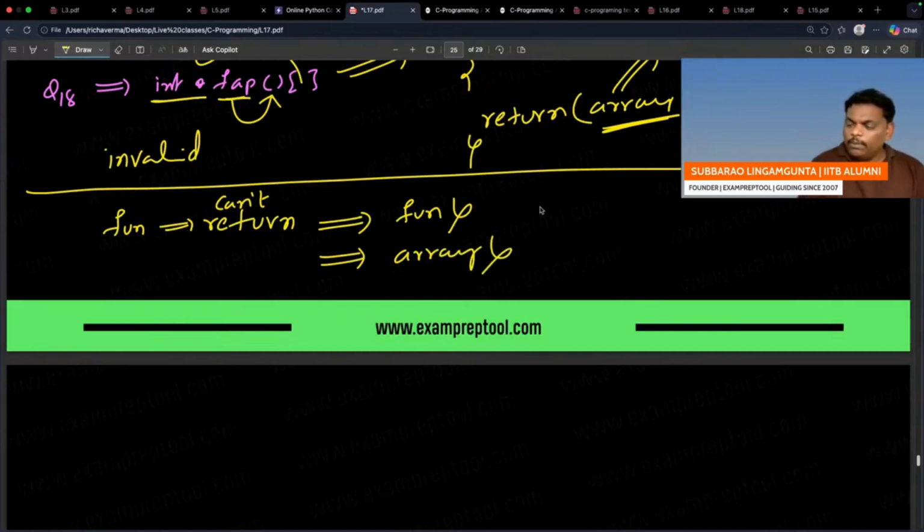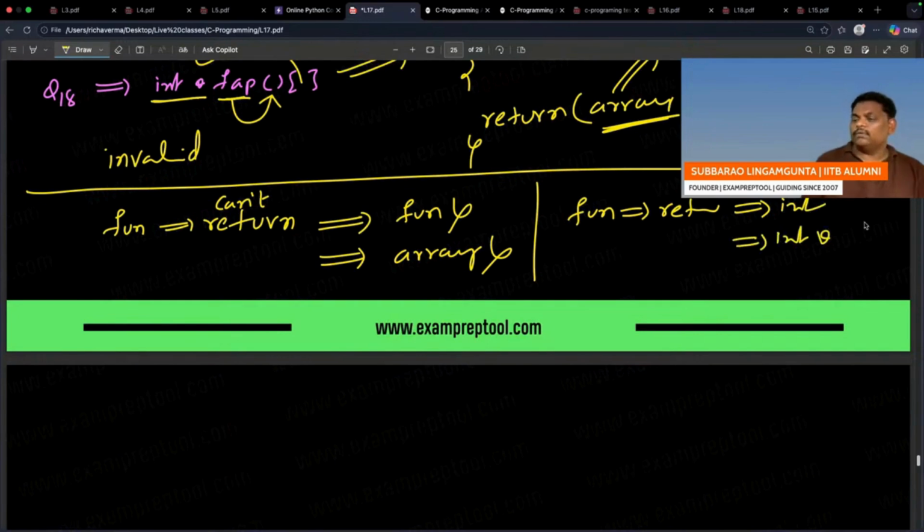But remember, a function can return an integer, an integer pointer, like that. There is no problem.